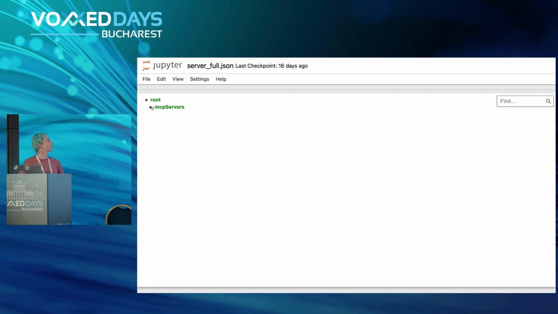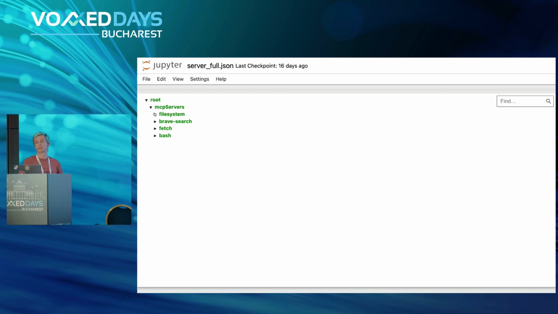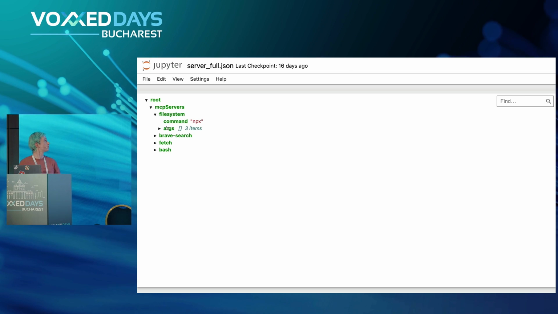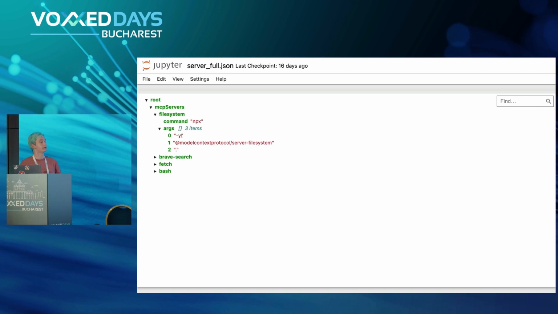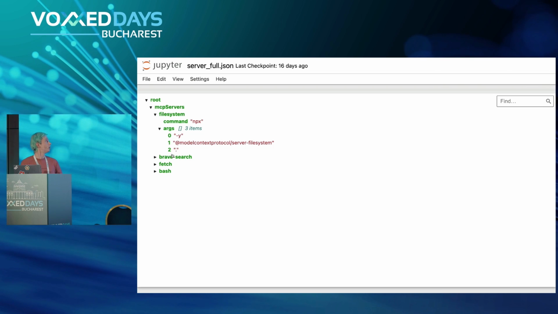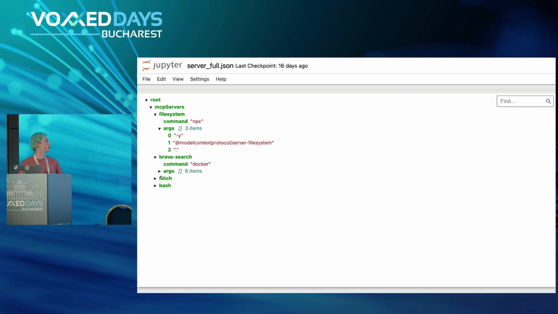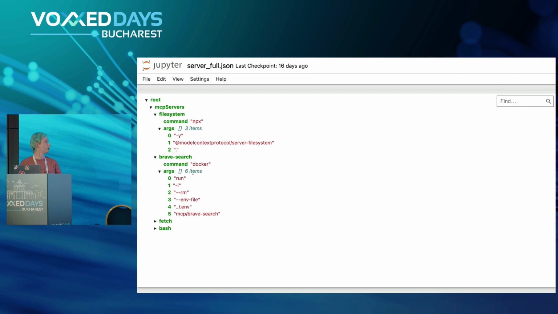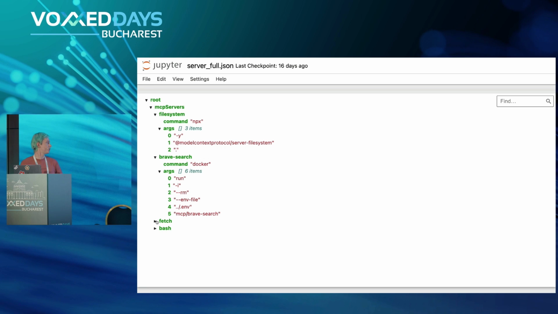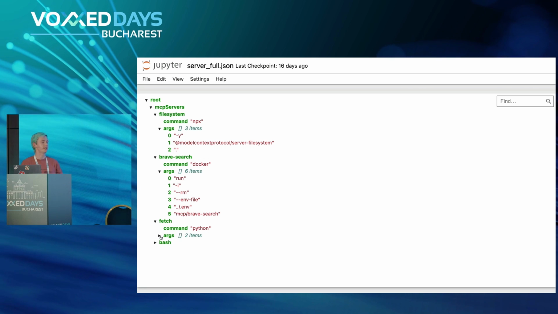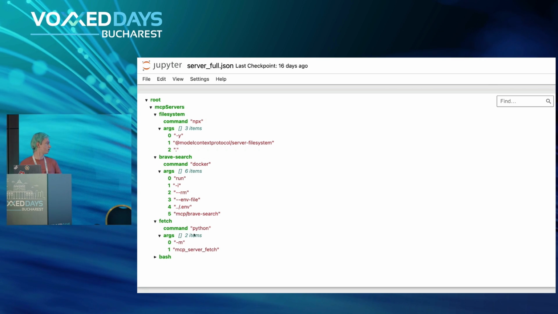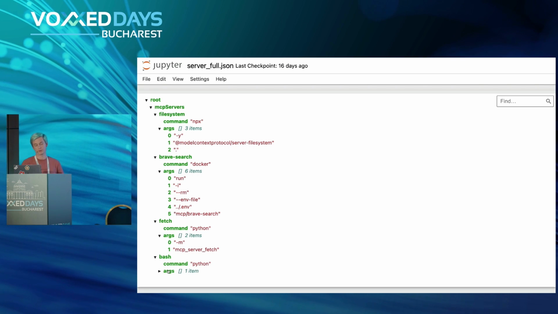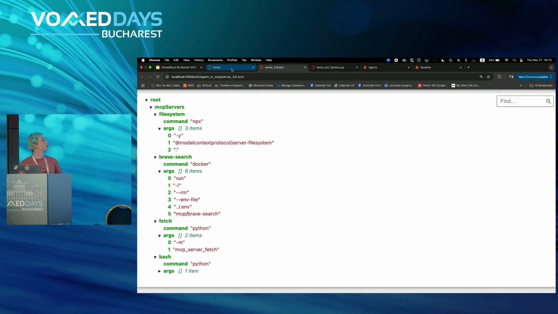And here is another example with more tools. In this case, I have a file system tool, which is run as an npx package, and it gives access to your local file system. We also have Brave Search, a search engine which is running inside Docker. We also have fetch, which will allow us to fetch any URL, and it's a Python command. And we have our bash tool, which is also a Python command. So let's actually see that in action.